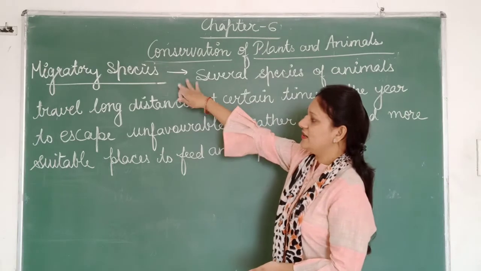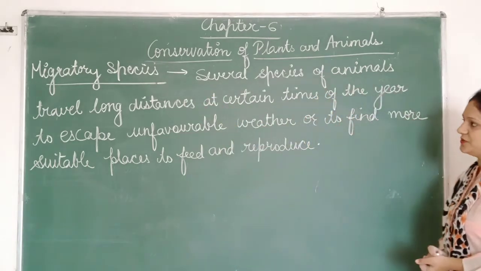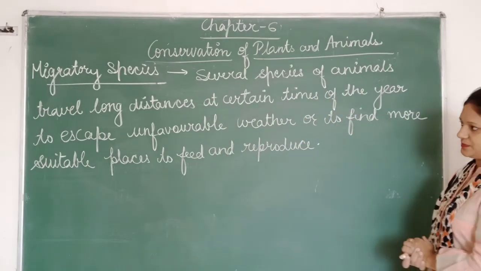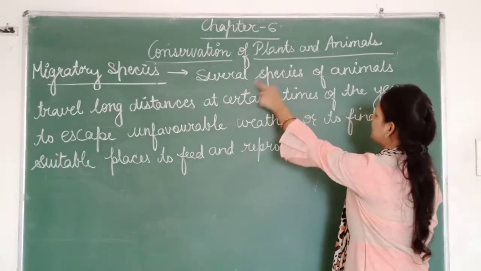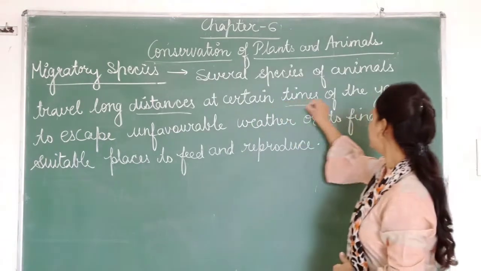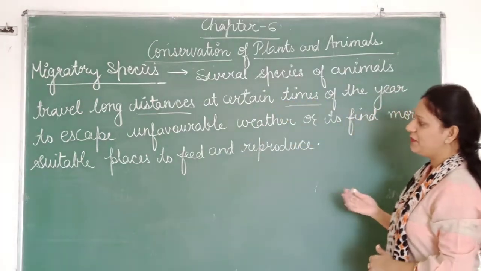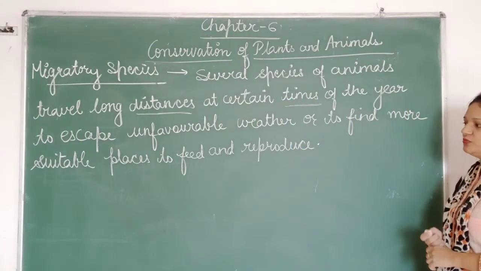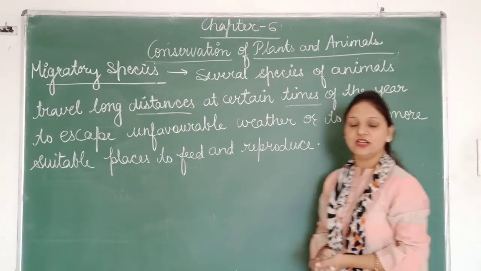Now let us understand about the migratory species. What is a migratory species? The species of animals that travel long distances at a certain time of the year to escape unfavorable weather or to find more suitable places to feed and reproduce.